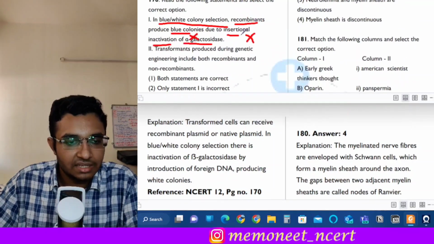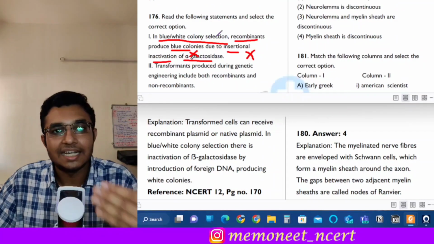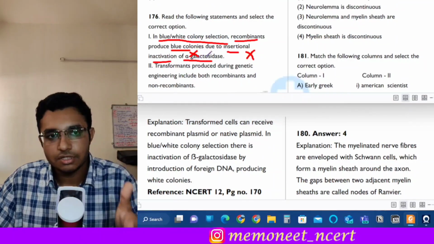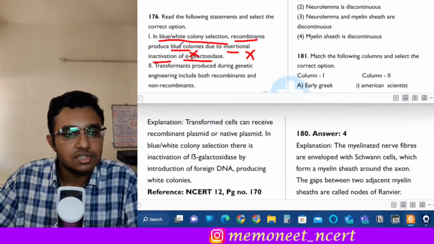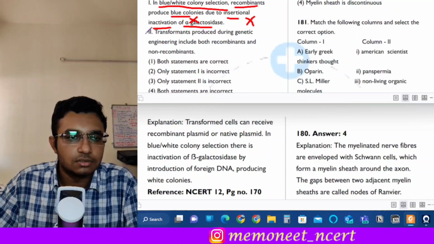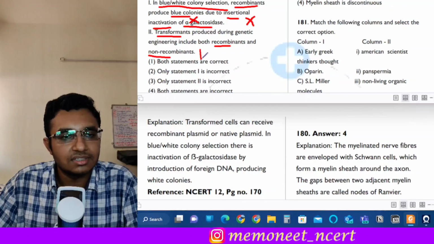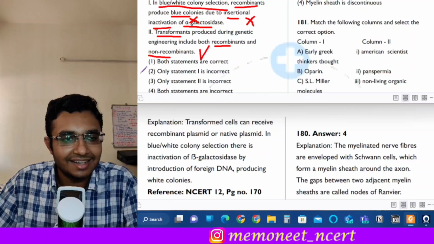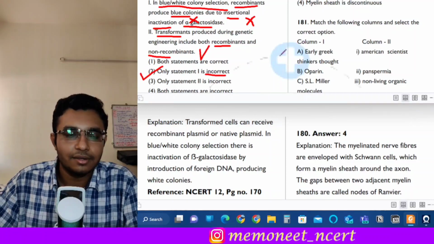Okay. Next is, due to the transformation there is inactivation of the beta galactosidase gene, and this produces white colonies. Okay. So the second statement is, transformants produced during genetic engineering include both recombinants and non-recombinants. This is a correct statement. Okay. So here the answer will be option 2. Only statement 1 is incorrect, right?